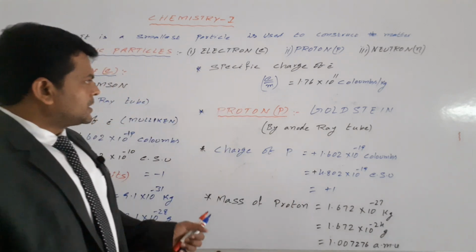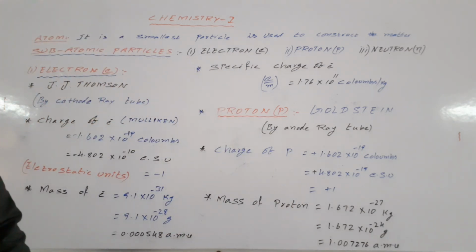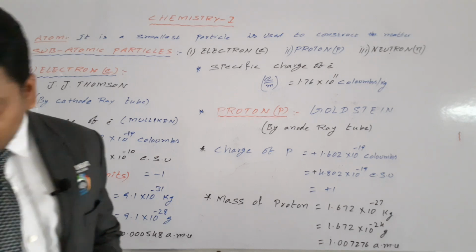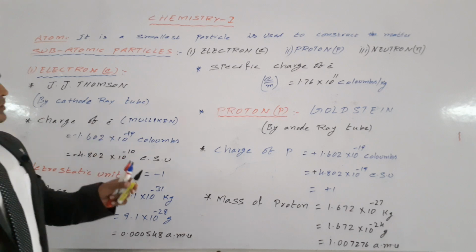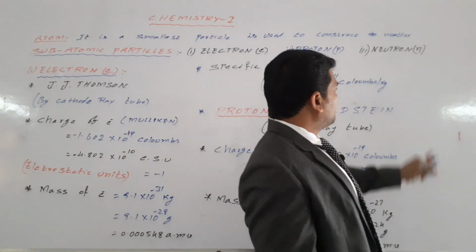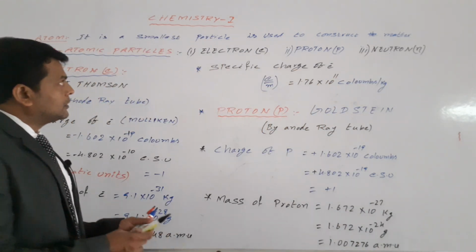Okay, so this is the information about fundamental particles. So how many fundamental particles are completed? Electron and proton. Next we are going to discuss the third fundamental particle, which is nothing but a neutron.